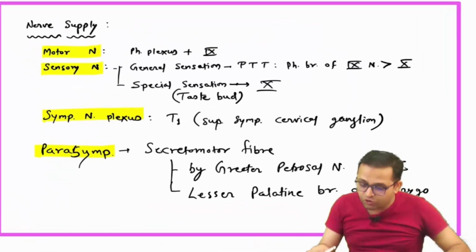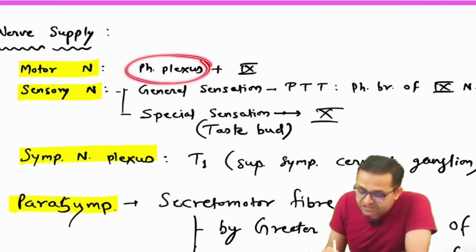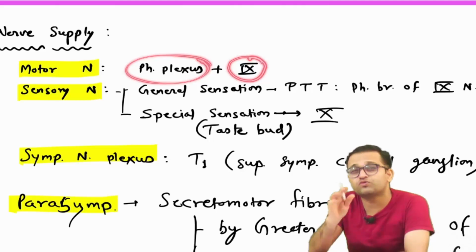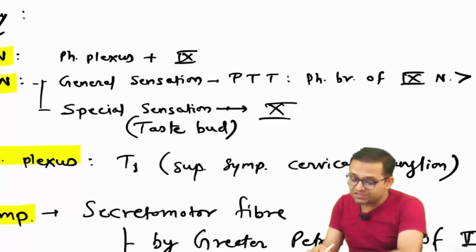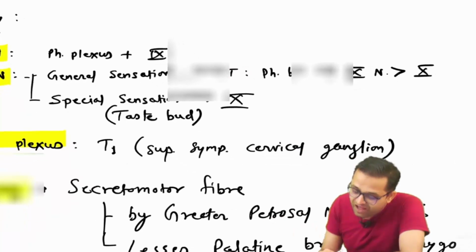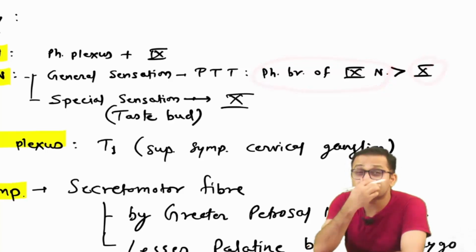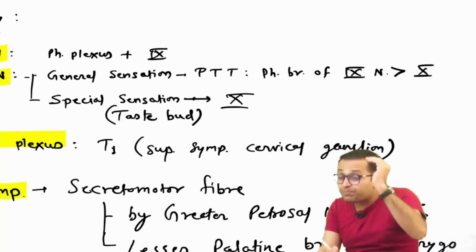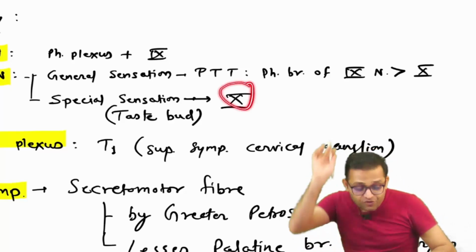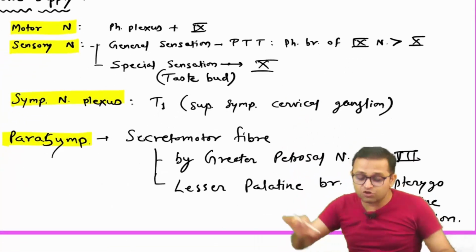Okay, sir. So now we are looking at the nerve supply. Sir, motor nerve, one line, pharyngeal plexus. Also, the stylopharyngeus is supplied by the glossopharyngeal nerve. So you can mention sensory nerve supply. Sir, general sensation, the pain, temperature, touch, they are supplied by the pharyngeal plexus of the glossopharyngeal nerve. Main answer. And also the vagus nerve. Yes, special sensation, the taste sensation. Sir, this is the posterior-most part, and the posterior-most part has the taste sensation by the vagus nerve. Getting the point, beta? Yes, this is the notes for all of you.